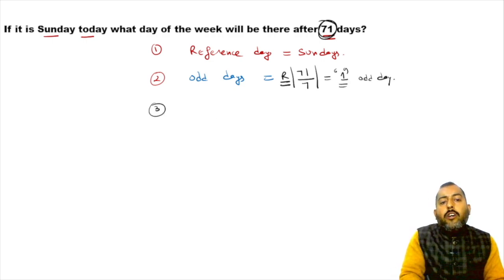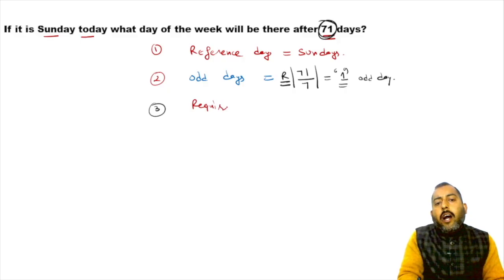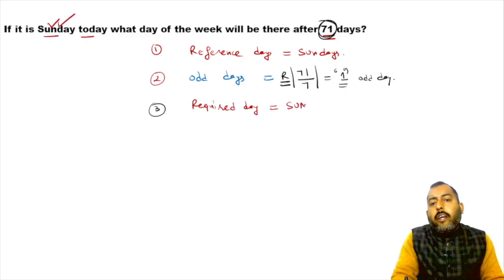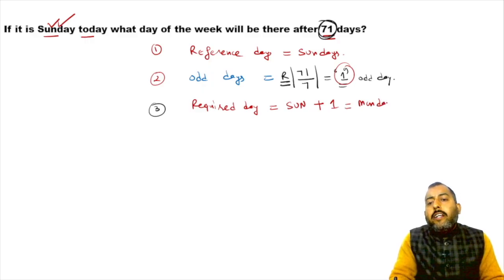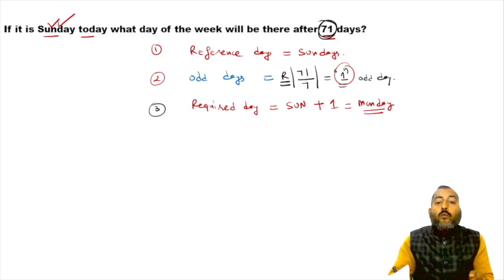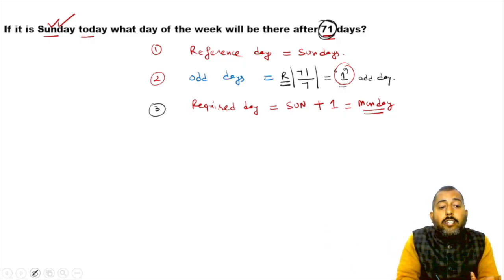And your final step, step number 3, will be equal to the required day. The answer, the required day, will be equal to the reference day, which is Sunday, plus the number of odd days, which is 1 here. Sunday plus 1 is Monday. Sunday plus 1 means you must go 1 day ahead of Sunday. What is 1 day ahead of Sunday? It is Monday.